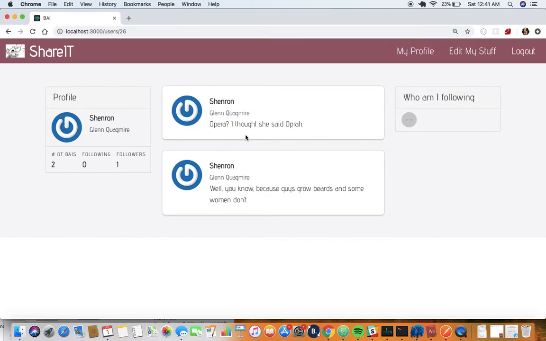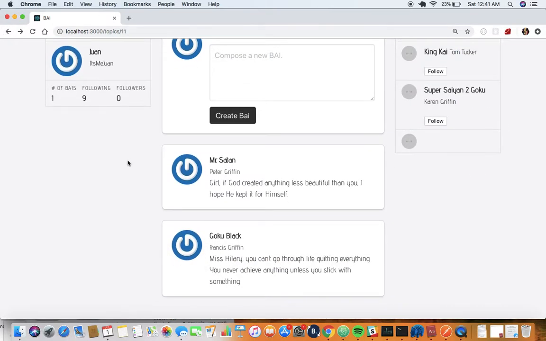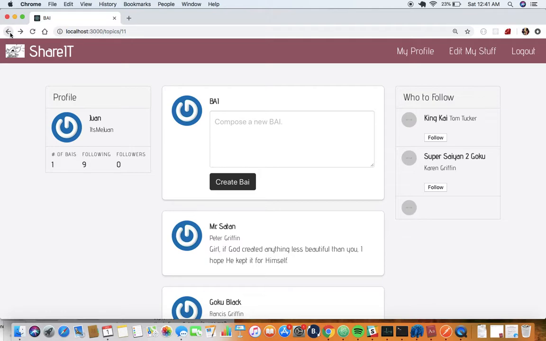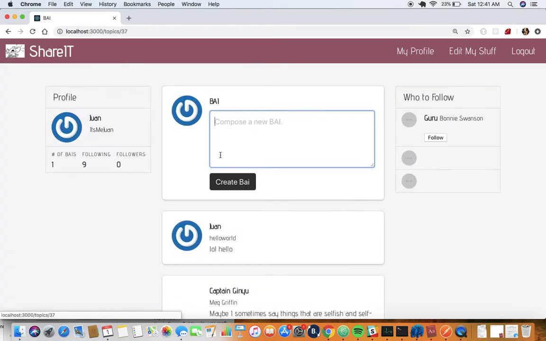Essentially, my goal is to fix this up a little more and have the ability to write to other people's personal profiles, but I'm not sure if that's going to work out the way I want it to. I'll think about how that might work later on. But essentially, that's the gist of it. I'm able to write a post in any group I want. So if I go back to the groups and go to Hitmonlee and Whirlwind,